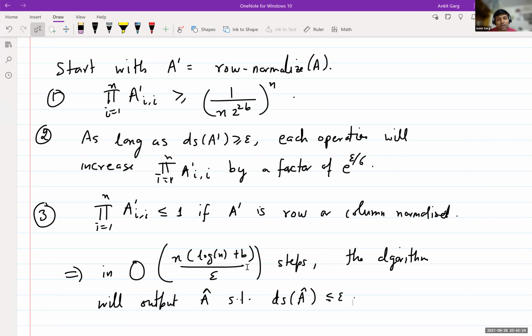It won't be driven to 1, this product. Somewhere in the middle, you'll stop. So this may be an overestimate on the number of steps taken. Maybe it'll stop even before that. I see. So this is showing that even if there is just one matching, you will get close to 1 in these many steps.